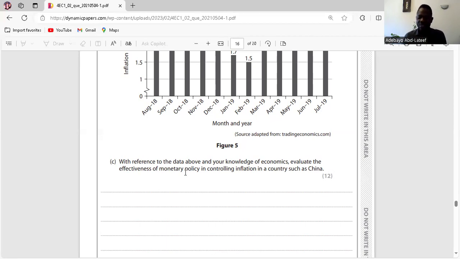However, increasing the interest rate may reduce investment spending by firms, because if interest rate increases, firms that rely on investment through borrowing would not be able to do that. And if firms are unable to invest, that means output will reduce in the economy. So that means China might be witnessing a fall in its GDP.